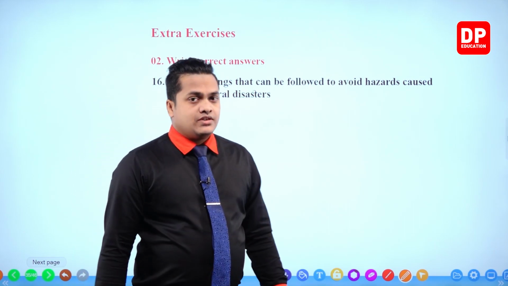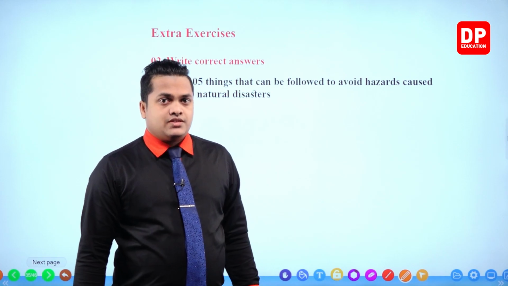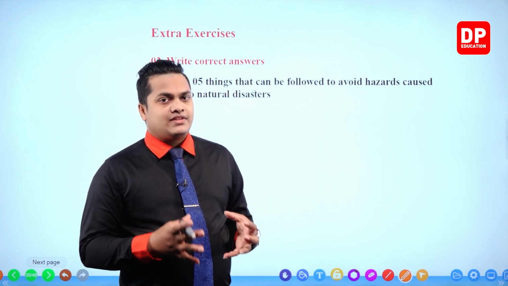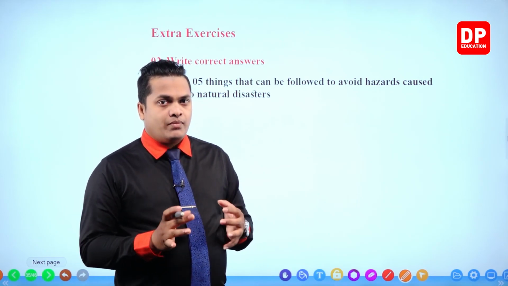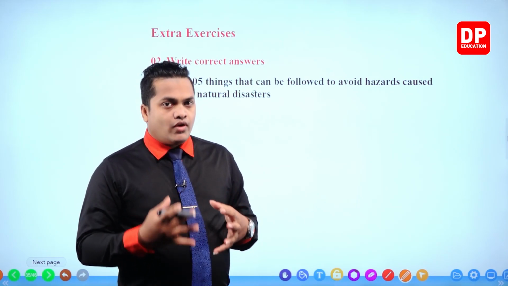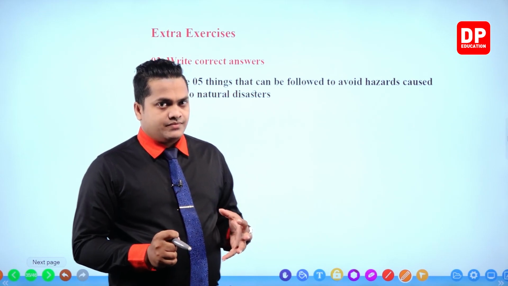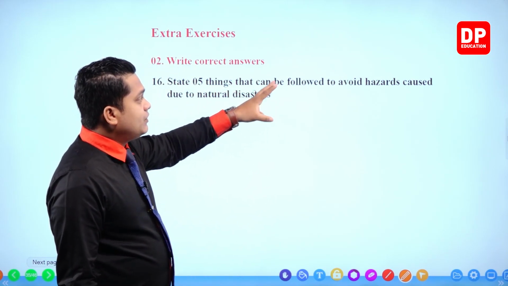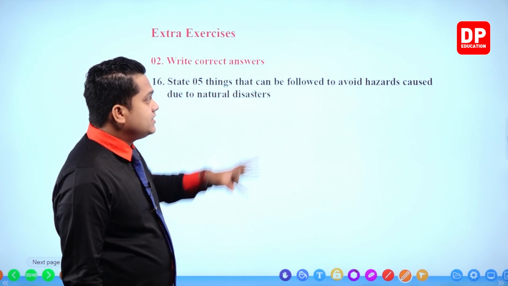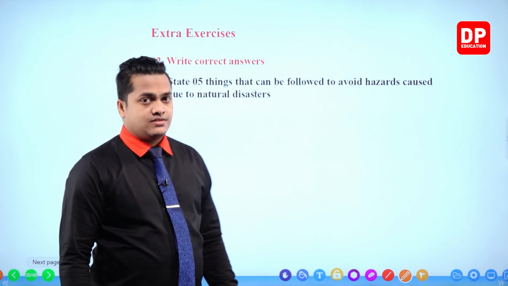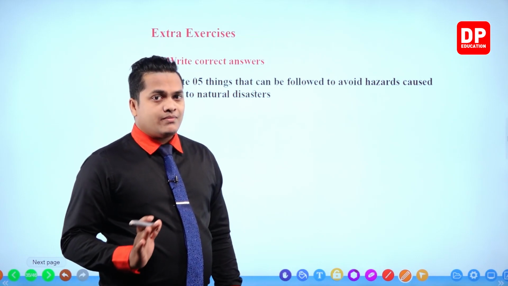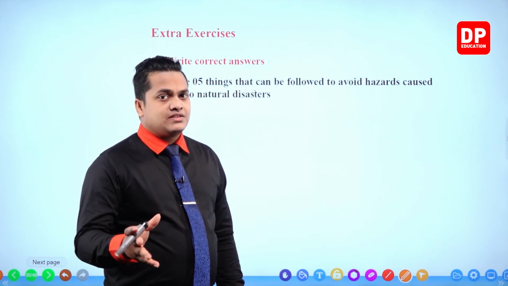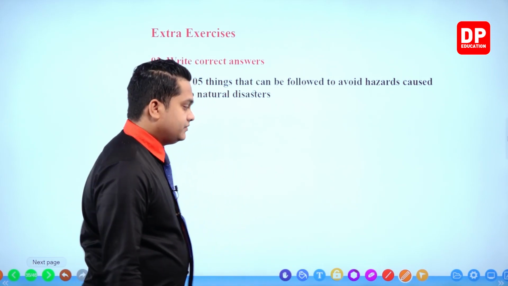If you consider all the natural disasters, what kind of things can we follow to avoid all of these natural hazards? That means to avoid bad effects because of the natural disasters. What are the things that we can follow? Number 1.